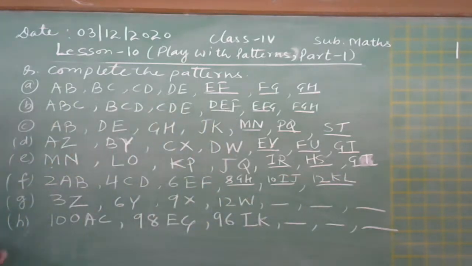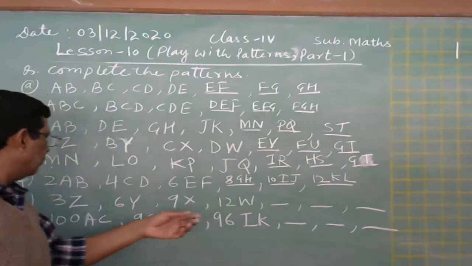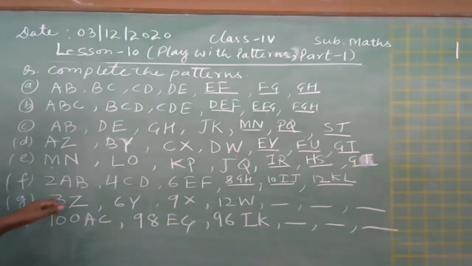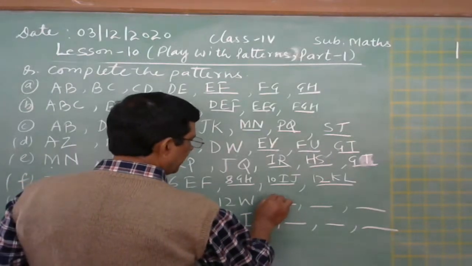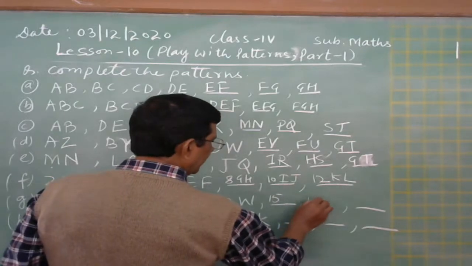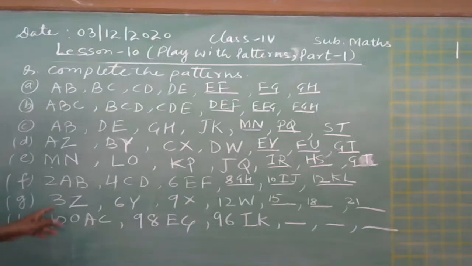Okay. Now G part: 3Z, 6Y, 9X, 12W. The table of 3 is there. So 3, 6, 9, 12, and then we write here 15, then 18, and then 21. This is the table of 3.